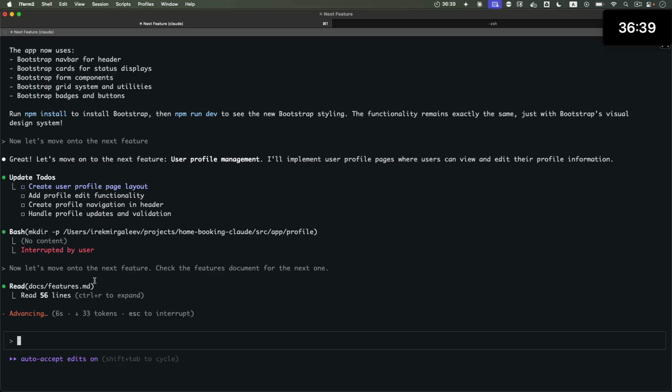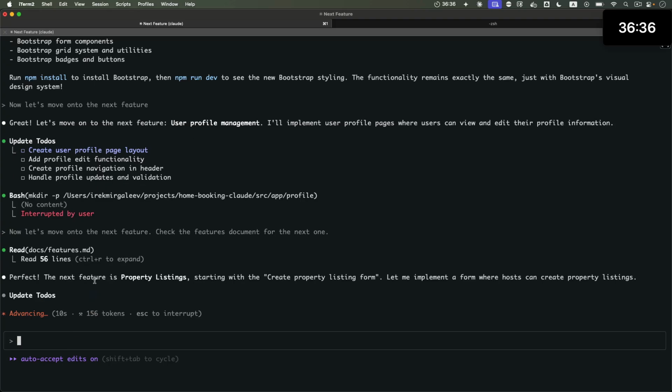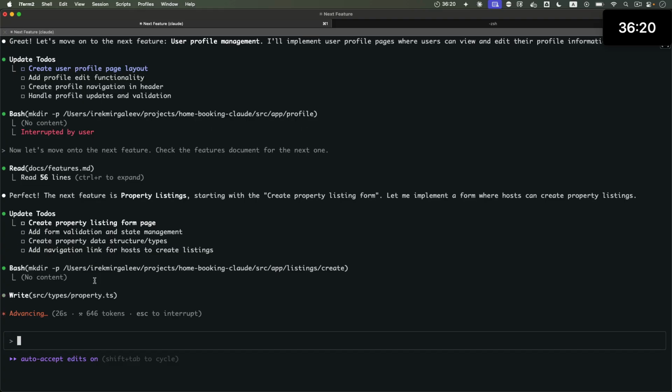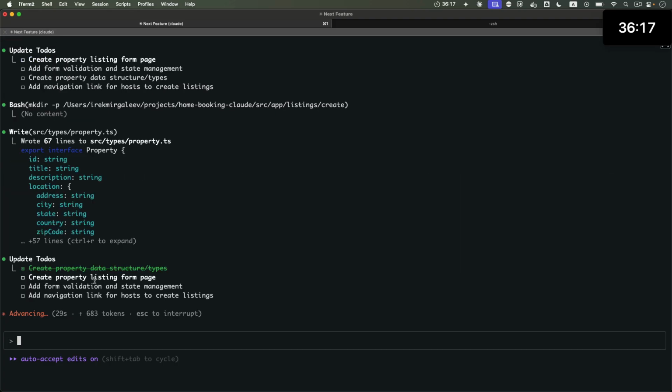Now it read the document. So I gotta make sure, when I edit the document, to have it read it. And also, since I have the document keeping track for the AI of the progress of our application, I might want to start a new session from time to time, because a single session, once it goes for a while, starts getting confused. I think the context window gets overwritten and it starts forgetting some things, but it also remembers some things from the session and gets confused. So maybe after this feature, I'm going to start a new session in a new terminal window.